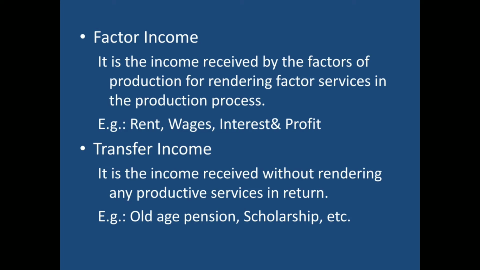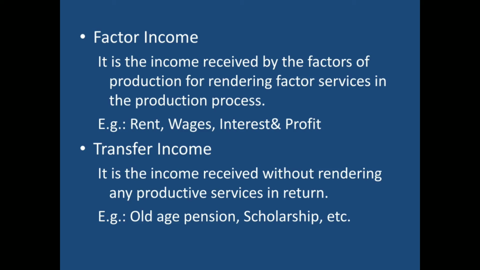On the other side, when this payment is made by the producer or the manufacturer, that will be a factor payment for the producer or the manufacturer. So in his books of accounts, he will record it as factor payment, whereas these factors will record it as factor income because they have received the money, they have received the reward.